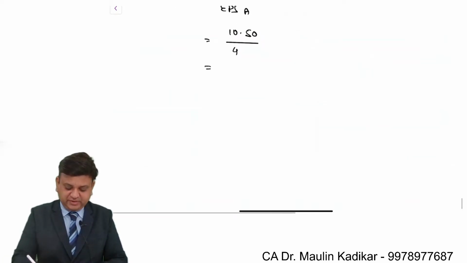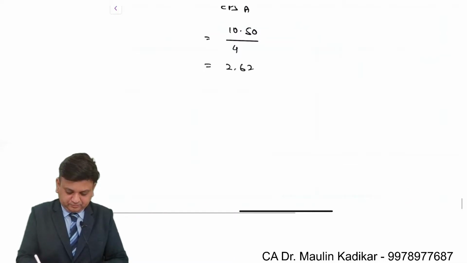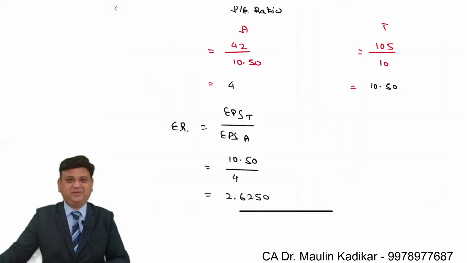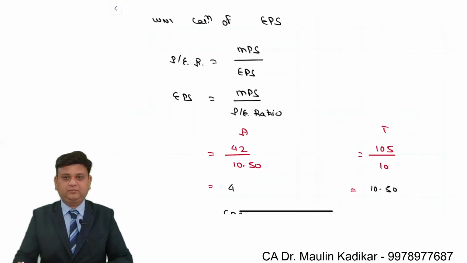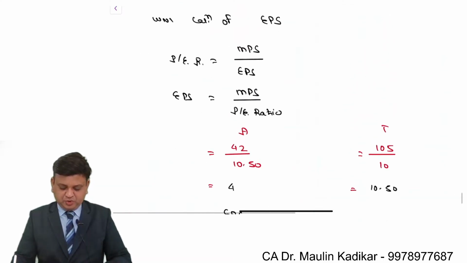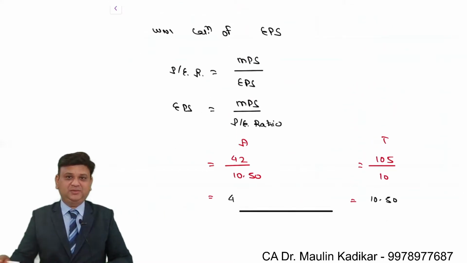That comes to 2.625. That is the way the exchange ratio can be calculated. I request you to write down this answer and then I will show you the answer with a detailed method also.